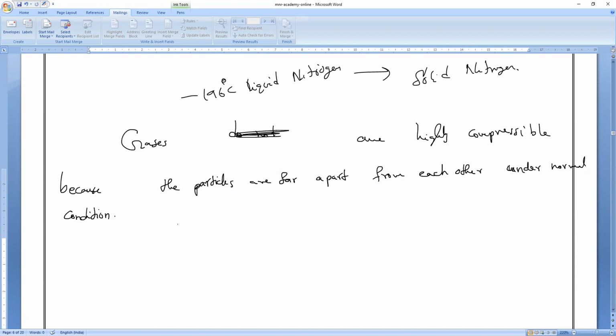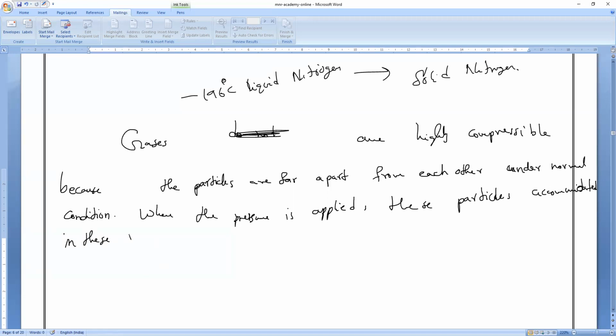Now, when pressure is applied, what will happen? The particles get accommodated in the gaps. Is it okay, guys? These particles are accommodated in these gaps, so the volume decreases or increases?